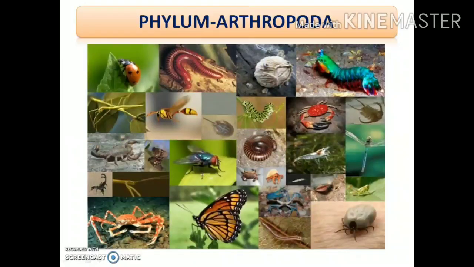So at the very beginning, let's start with the phylum Arthropoda. This is the largest phylum which consists of the animals on this planet. That is, the population of animals under this phylum is the largest among all other phyla in the entire planet. Clear?